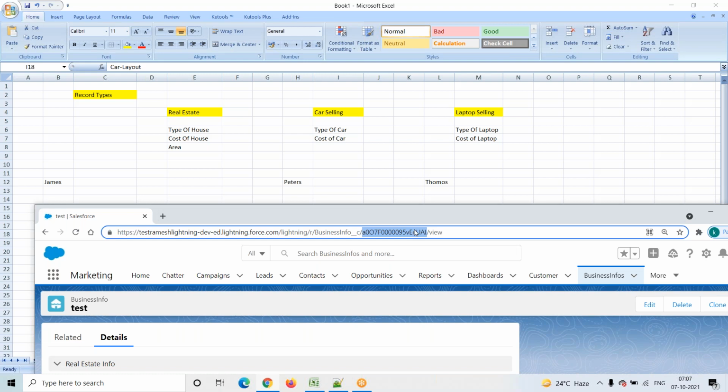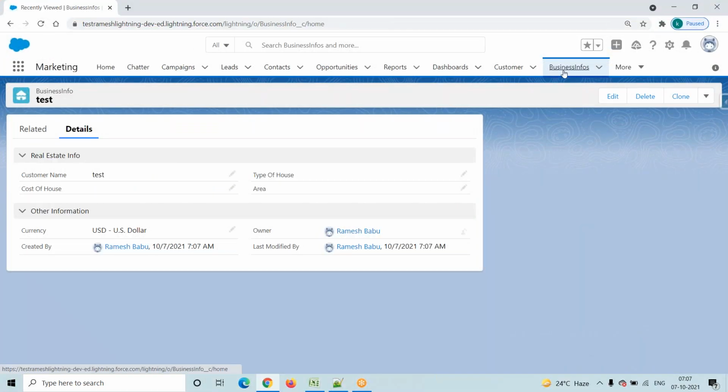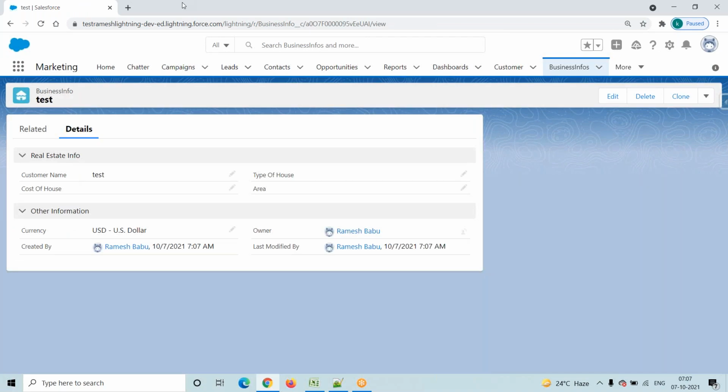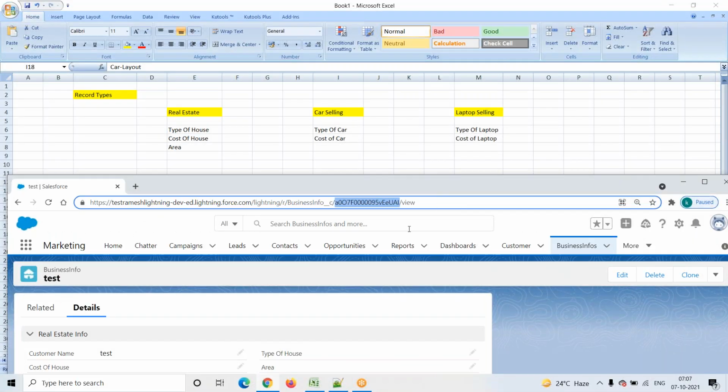Once we provide all the details and click on the save button, the Salesforce system automatically creates a record. That record ID is unique. So this is the record type, okay? Just remember the terminology. This is the real estate record type, the car record type, and this is the laptop record type. Suppose we open any existing record. That is the record type, and this is the record ID.